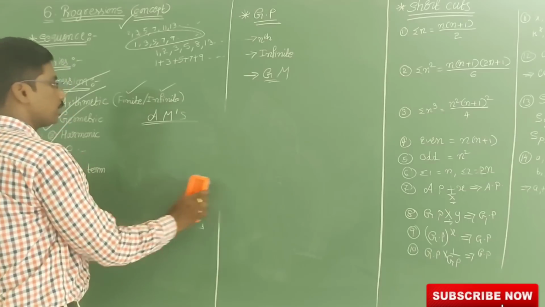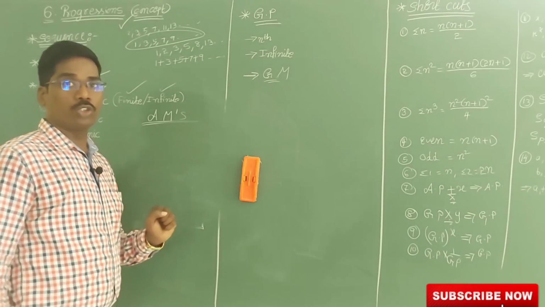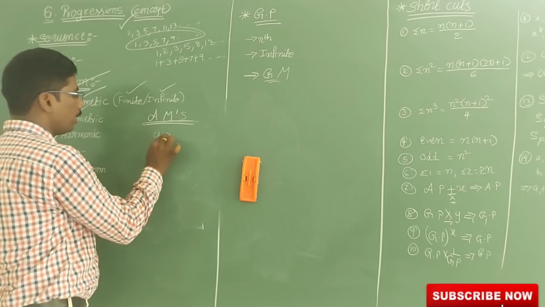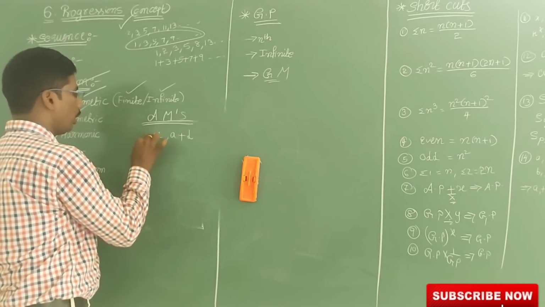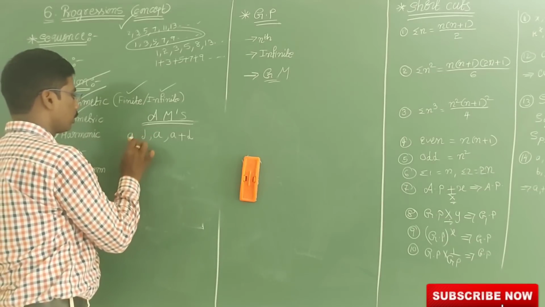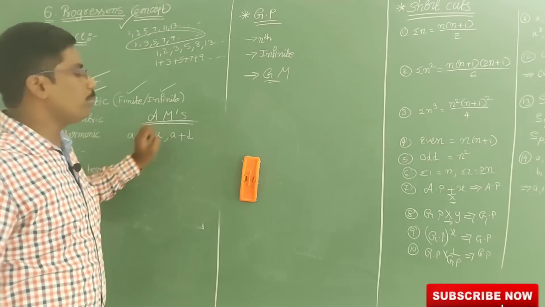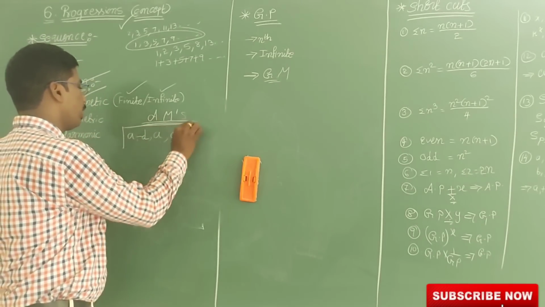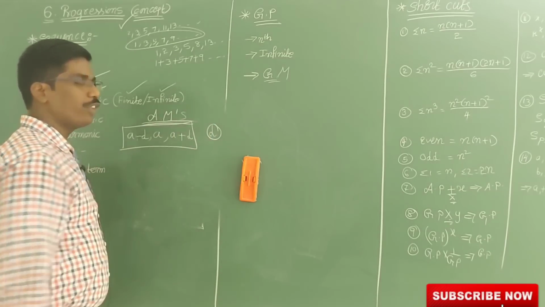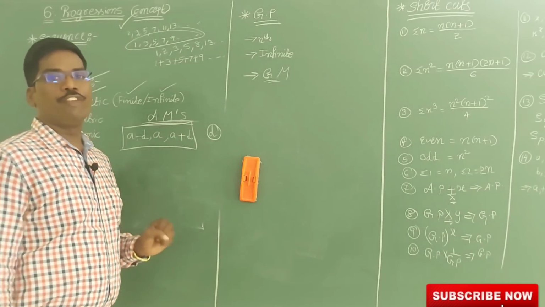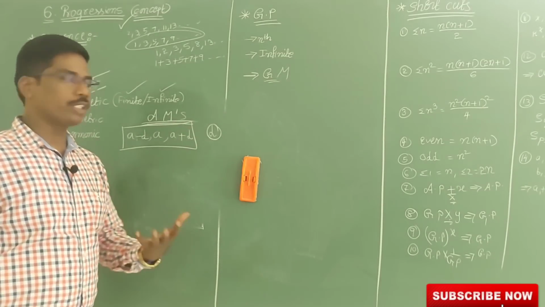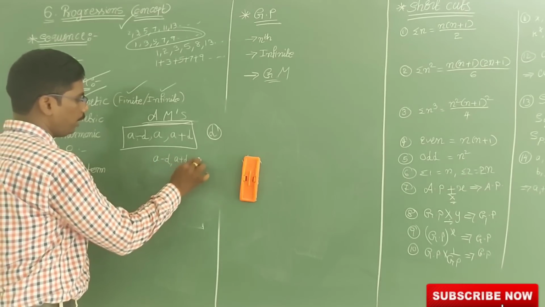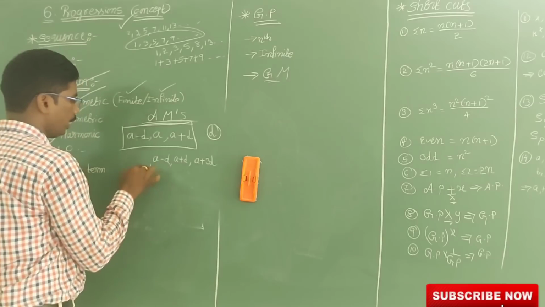Now again, in arithmetic means we have to know some formulas, very important. For example, if 3 arithmetic means are there, we have to take A minus D, A, A plus D. If 3 arithmetic means are there and they ask you to find the A value or the D value, we have to take like this. Then the common difference is D. If 5 arithmetic terms are there, you have to take A minus 2D, A minus D, A, A plus D, A plus 2D.